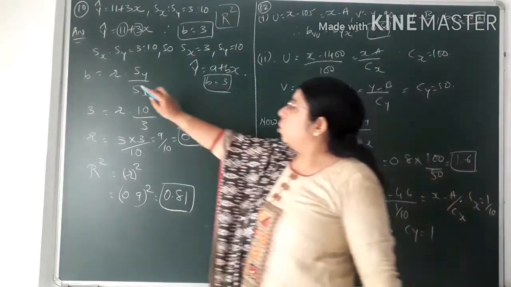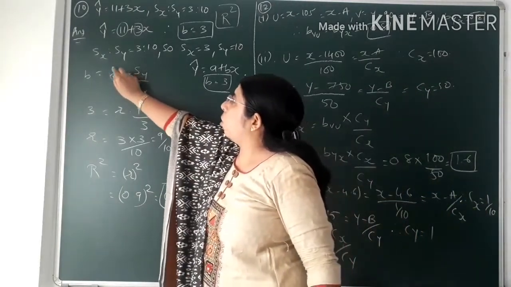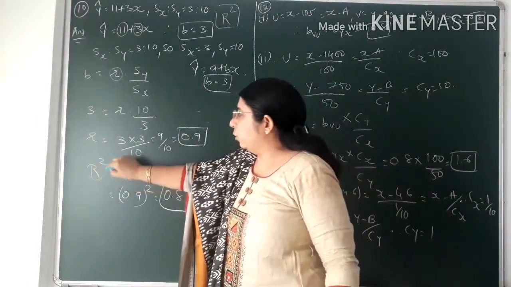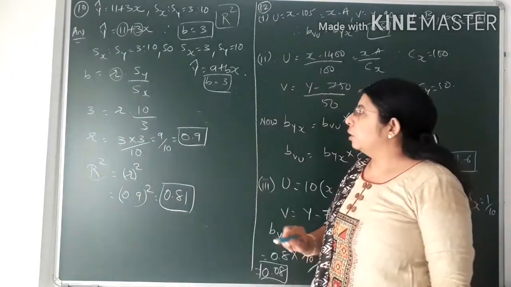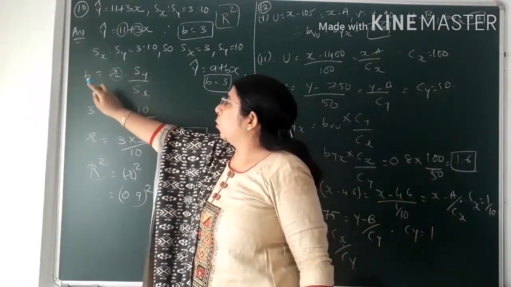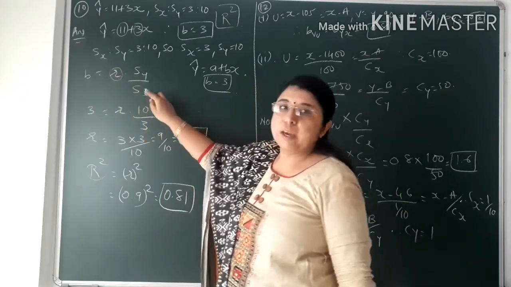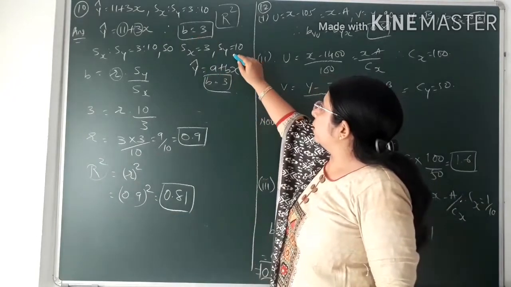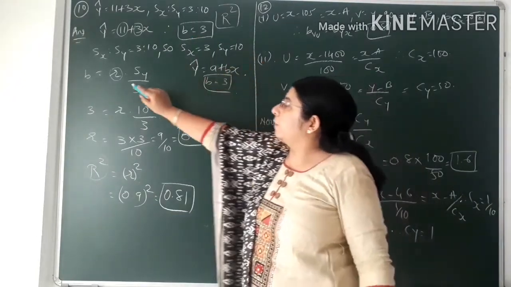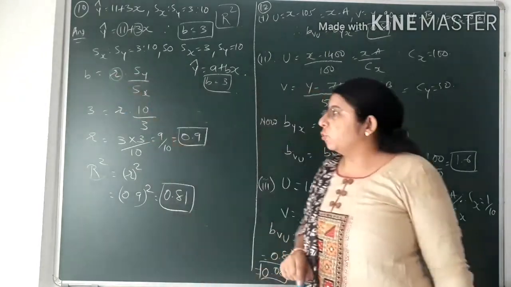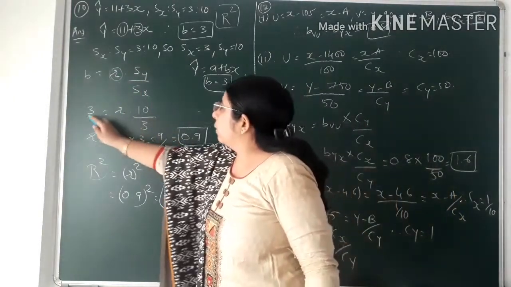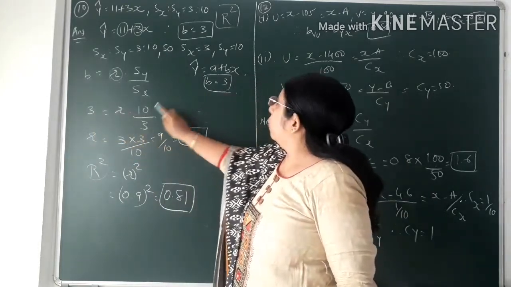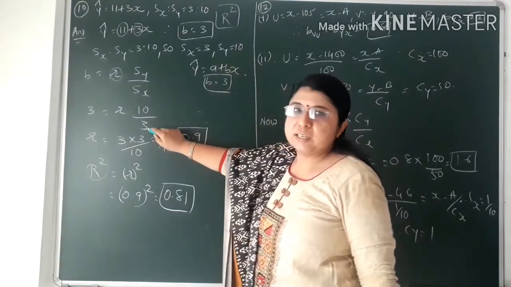Okay, so by this formula we'll be able to find the value of r, and after finding the value of r we have to square it, then we will get the value of the coefficient of determination. So first of all we have to apply this formula, b is equal to r into sy upon sx. We have got all three values: the value of b, the value of sy, the value of sx, but we have to find the value of r. So you can see first we have put the values as they are: in place of b I have put 3 is equal to r into the value of sy that we have found out, that is 10, and the value of sx, that is 3.